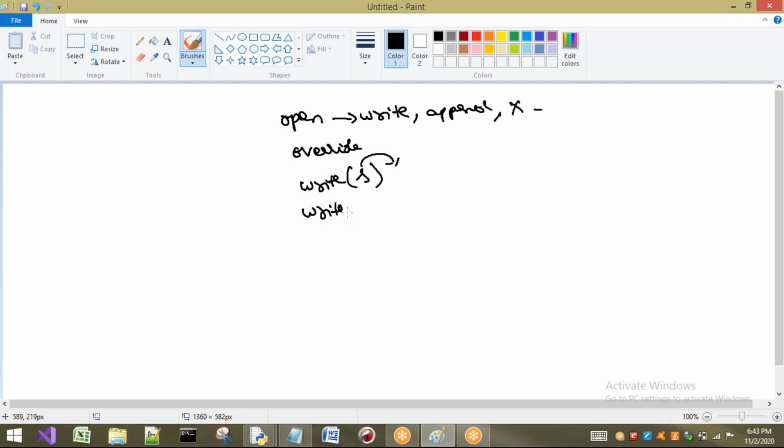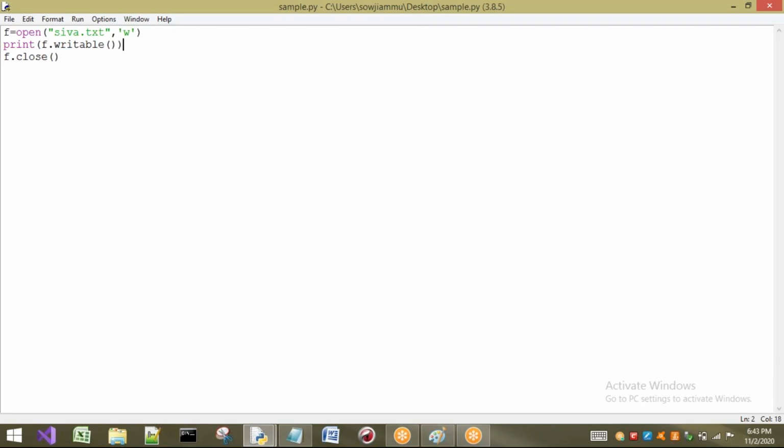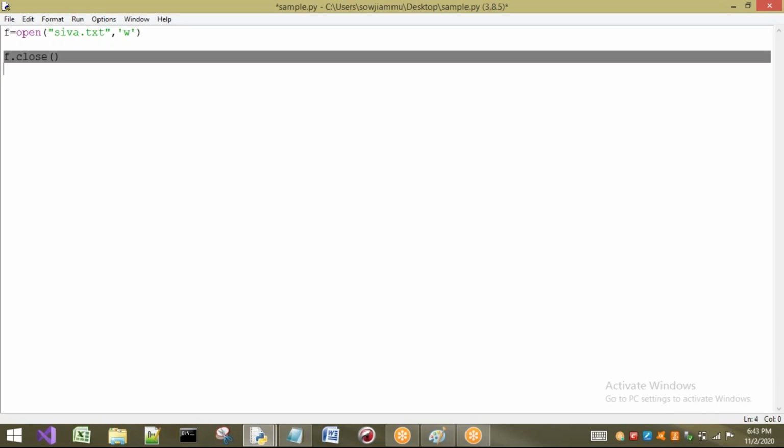Next, if I want to write a group of lines, whereas here it is only one line, one string, I have to use a function called writelines. Here I have written only one string, but with writelines I can write a group of lines. Now I will show you an example for writing data onto my file by using the write method and the writelines method. So see here, I have created one file object which is pointing to what?